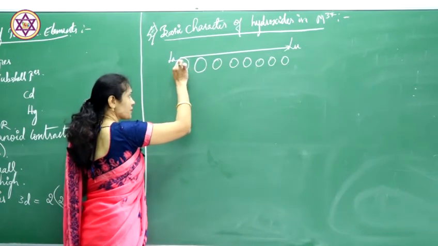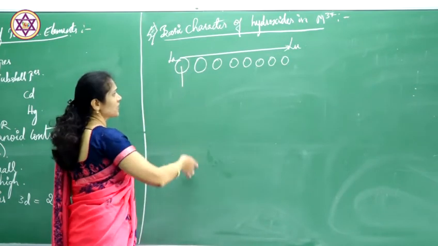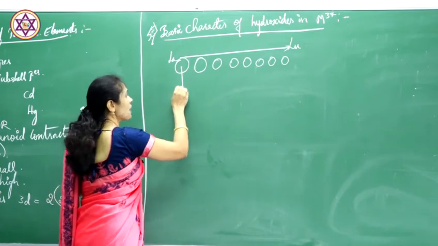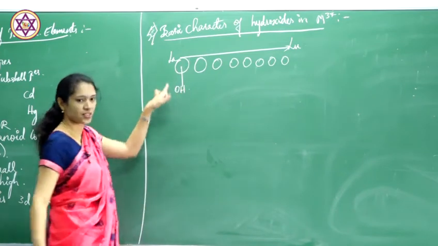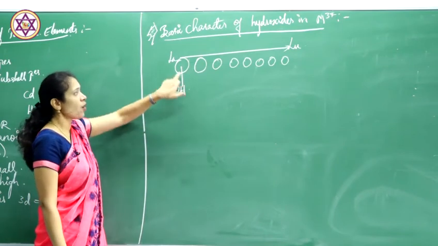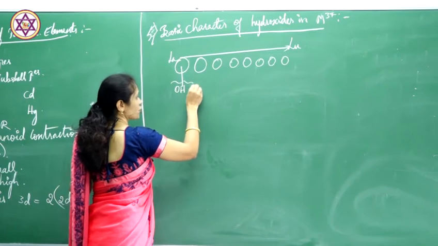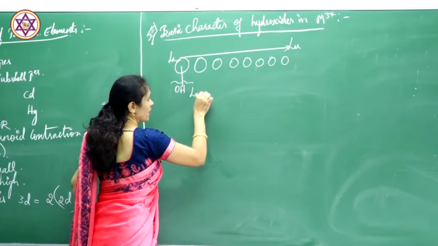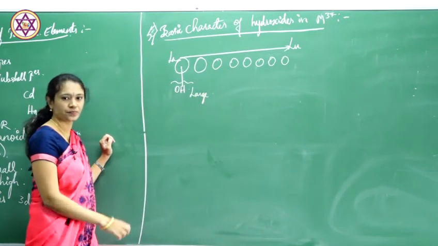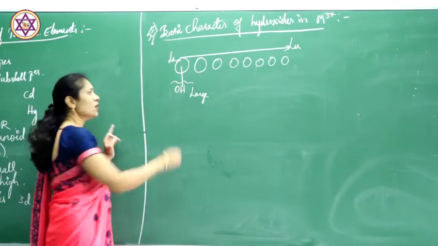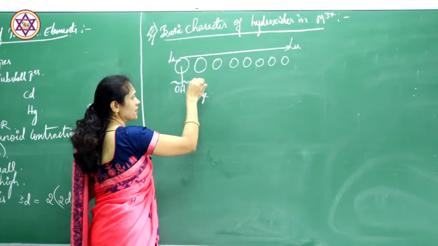Here, these OH hydroxides combine with these atoms, lanthanum. Here the bond length between these atoms is very large. They have a larger bond length. So if there is a large bond length, what can I do?